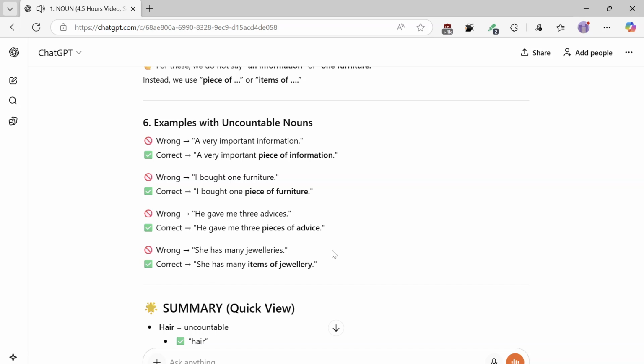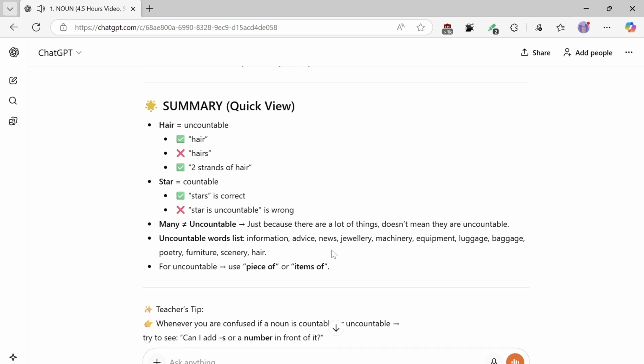Summary view. Hair is uncountable: hair, not hairs, or 2 strands of hair. Star is countable. Stars is correct; saying star is uncountable is wrong. Many does not mean uncountable. Just because there are a lot of things doesn't mean they are uncountable. Uncountable words list: information, advice, news, jewelry, machinery, equipment, luggage, baggage, poetry, furniture, scenery, hair. For uncountable nouns, use piece of or items of.